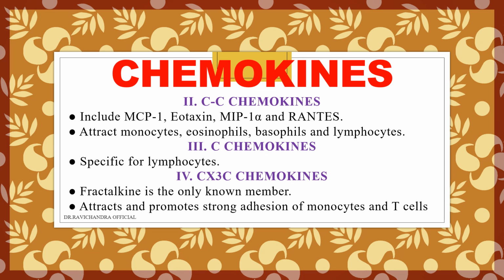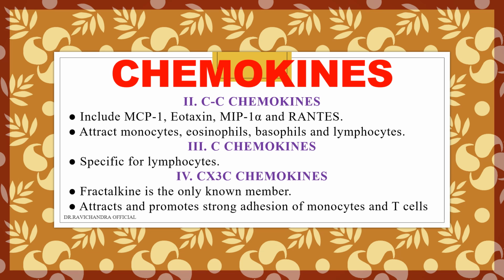C chemokines. These are specific for lymphocytes. Next, CX3C chemokines. Fractalkine belongs to this and it will attract and promote strong adhesion of monocytes and T cells. So in the MCQ, they may ask CXC chemokines help in which cells activation?